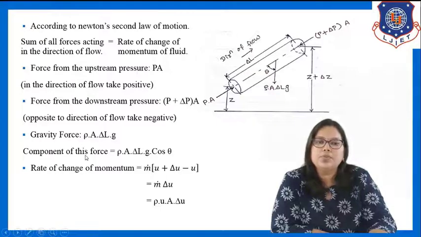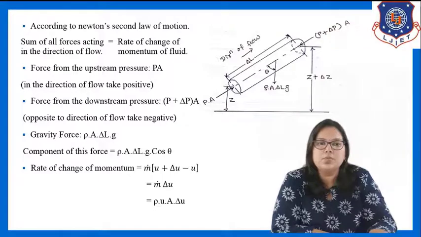Fine. So the component of the gravity force will be rho A delta L g cos theta. So these are the forces which are acting in the direction of flow. Fine. Now the rate of change of momentum. We have to write the equation for rate of change of momentum.